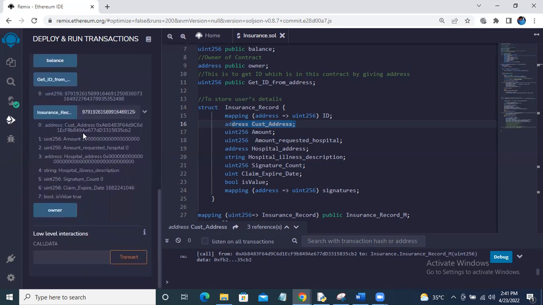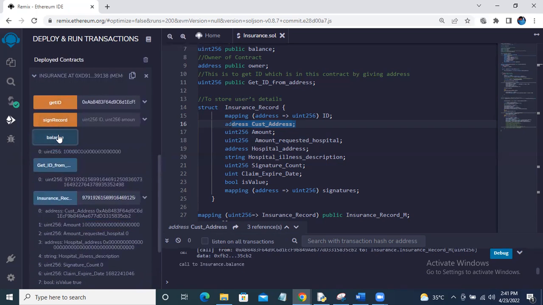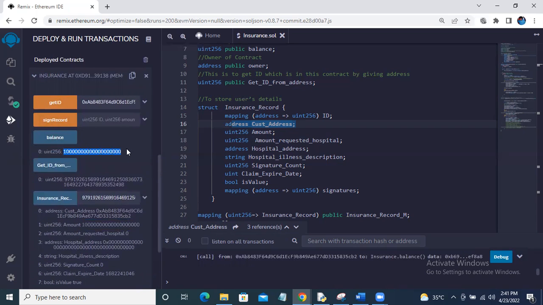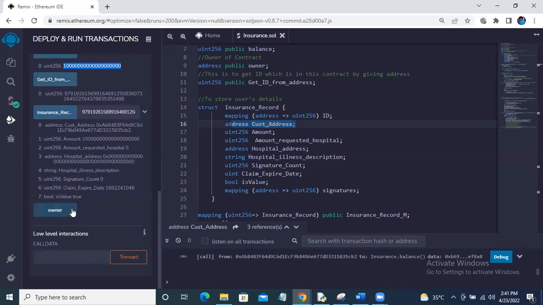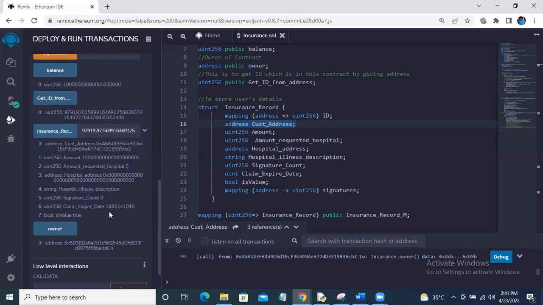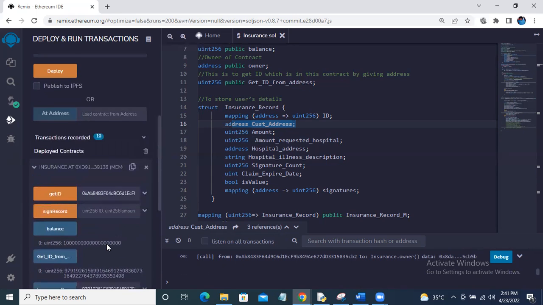If we check the balance of this account, we have an amount of 10 ethers. And if you want to check the balance of the contract, it is also 10 ethers. This is just to show the owner's address. We can make it private if you want, but we have shown this just to demonstrate.